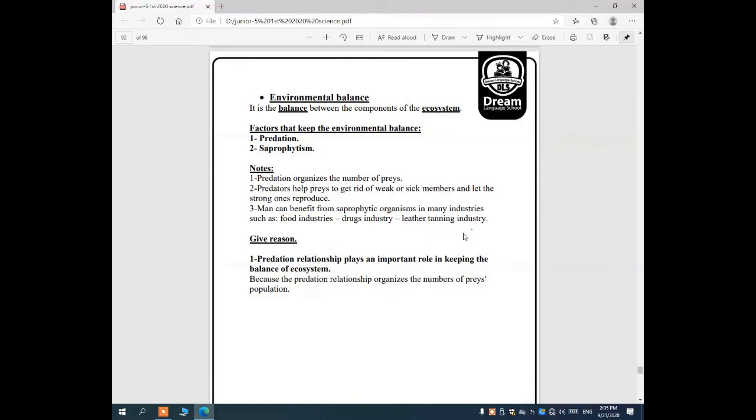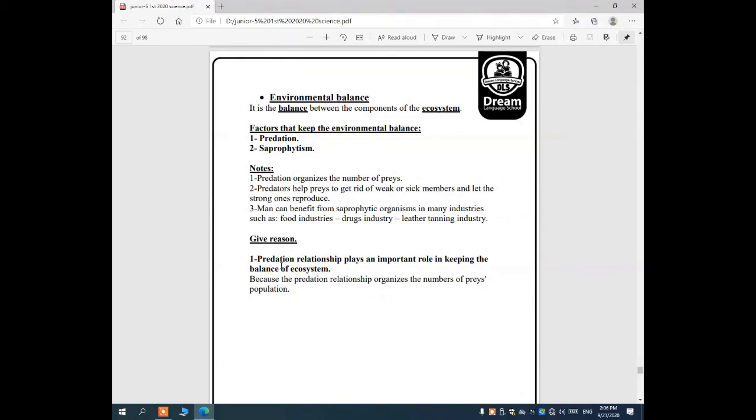Also leather tanning industries, to change the color of the leather. So those are the reasons that we get benefit from saprophytic organisms.